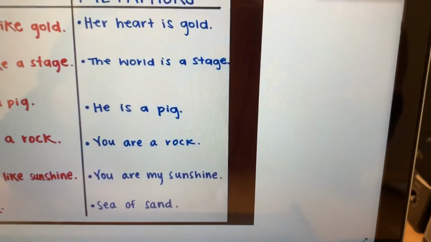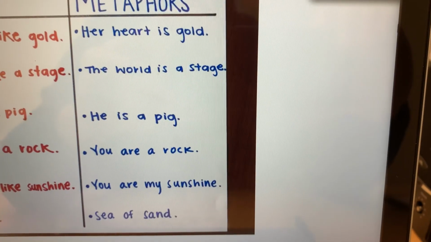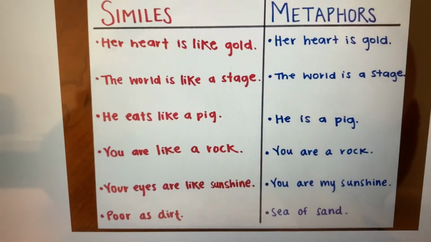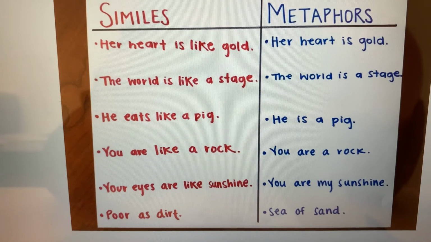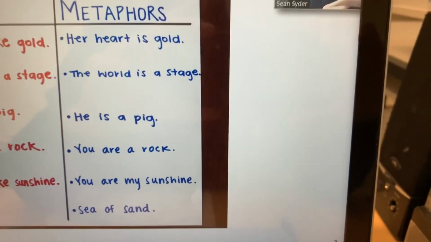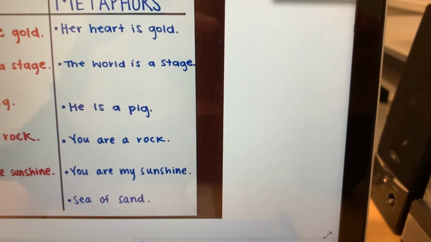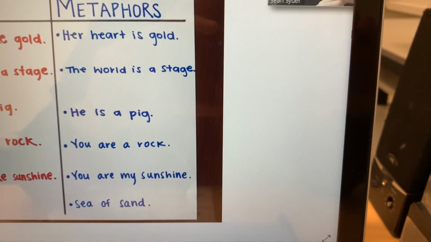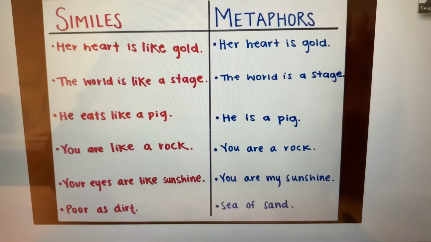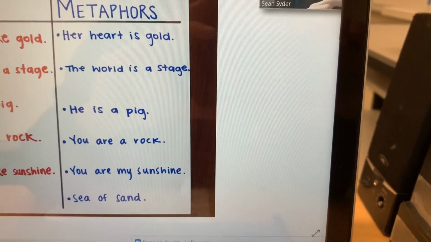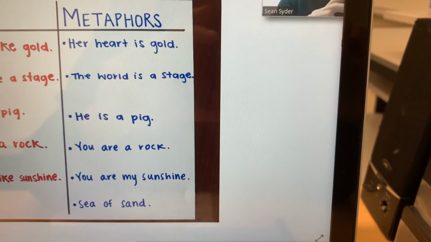So some examples of metaphors. Her heart is gold. So comparing that to a simile, you say her heart is like gold. A metaphor is saying her heart is gold. Another one is, he is a pig. Comparing that to saying, he eats like a pig. A metaphor would be saying, he is a pig.